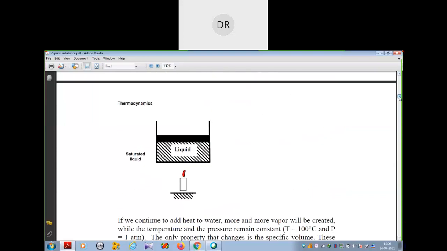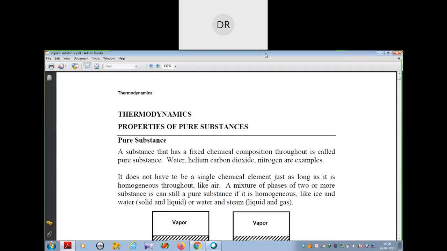Just a quick revision I am giving you. In thermodynamics, as we all know, thermodynamics deals with your pressure, temperature, volume, etc., with its relations to some energy, some radiation, and other properties. So this is called thermodynamics. Thermodynamics here, if you go for the study of the properties of the pure substance.